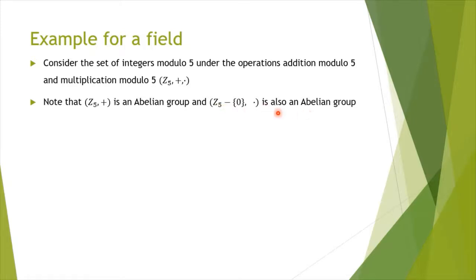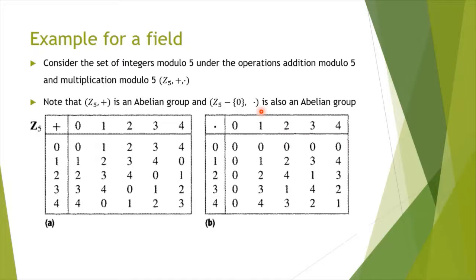The Cayley tables for addition and multiplication have been given here. We may verify from this that each non-zero element has a multiplicative inverse. 0 is the additive identity, 1 is the multiplicative identity, and in each row we see a number 1. So the multiplicative inverse exists for each element.